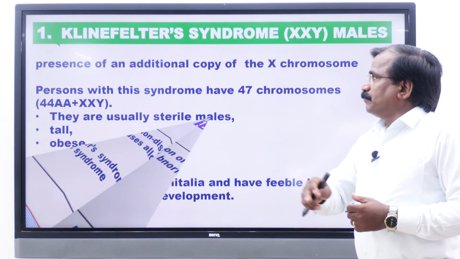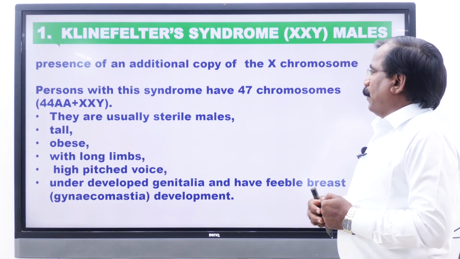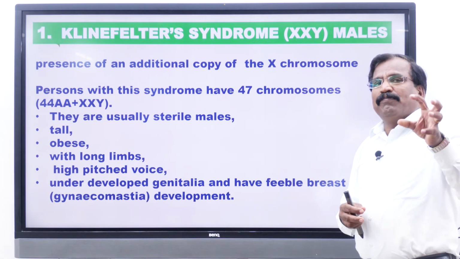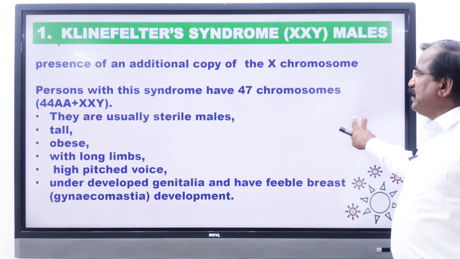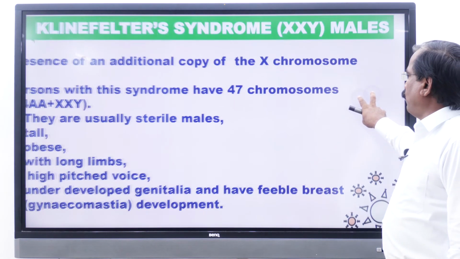Klinefelter syndrome. Because of the non-disjunction, there is one additional copy of the X chromosome.